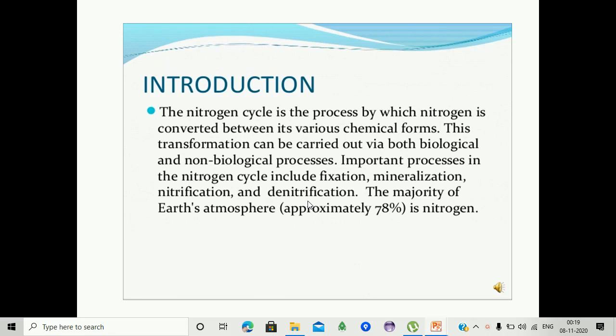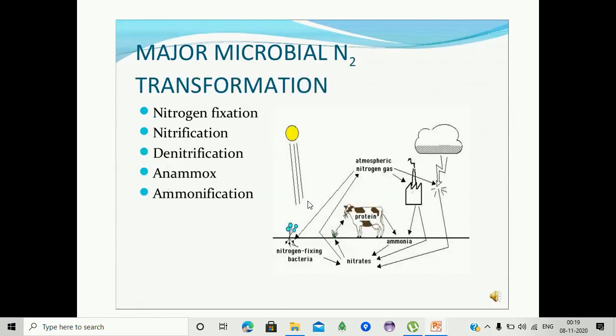Important processes in the nitrogen cycle include fixation, mineralization, nitrification, and denitrification. The majority of Earth's atmosphere, approximately 78%, consists of nitrogen. The major microbial nitrogen transformations are: nitrogen fixation, nitrification, denitrification, anammox, and ammonification.